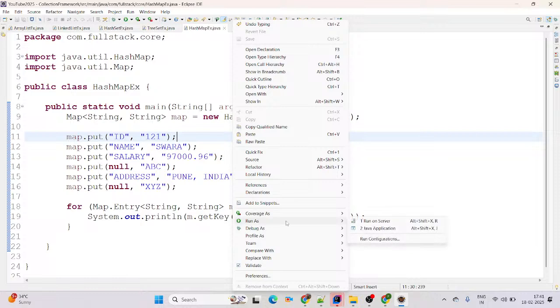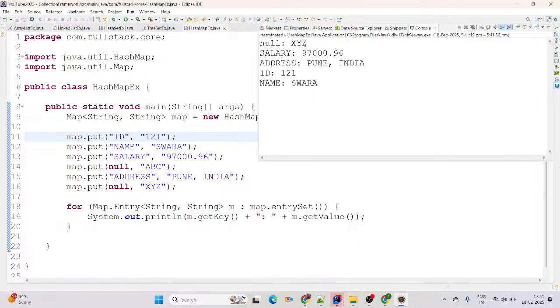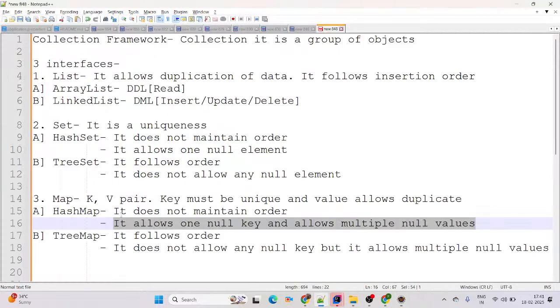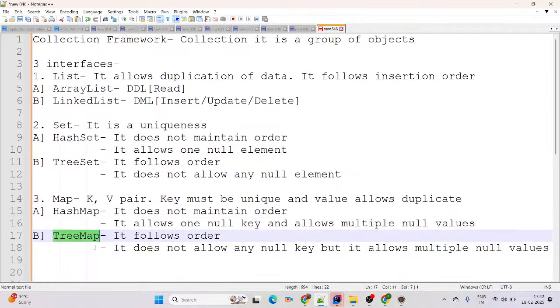See one screen. Run as Java application. See, here it comes like XYZ, right? Now we are not able to see the ABC. It means HashMap allows one null key and it allows multiple null values. Perfect. Now coming to the next, which is TreeMap.